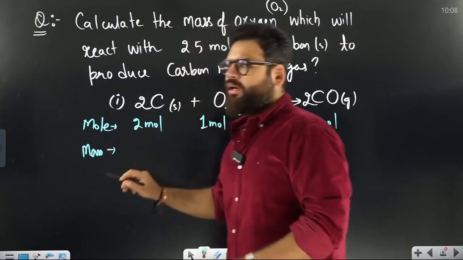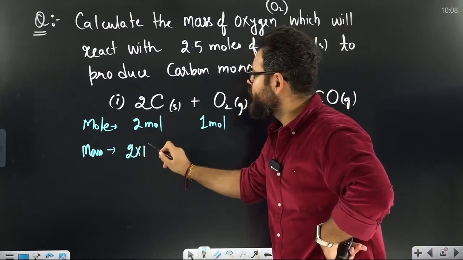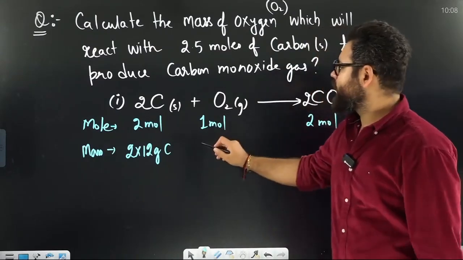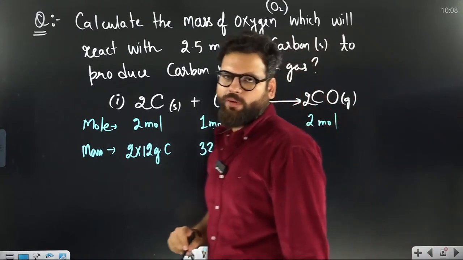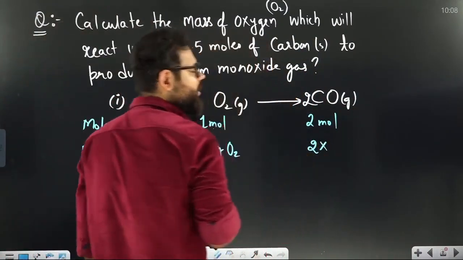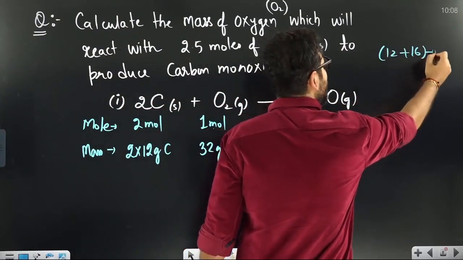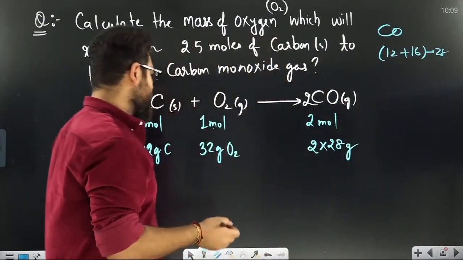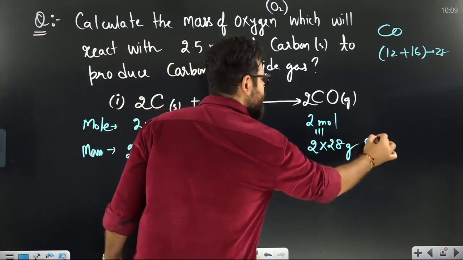Now convert these moles to mass. When moles are given and mass is asked, you do moles times molar mass. So 2 moles of carbon means 2 times 12 grams of carbon. 1 mole of oxygen means 32 grams of oxygen, the molar mass of oxygen. 2 moles of carbon monoxide means 2 times the molar mass of carbon monoxide. In carbon monoxide, carbon is 12 gram, oxygen is 16 gram, so the mass is 28. 2 times 28 grams of carbon monoxide. So I converted mole to mass.